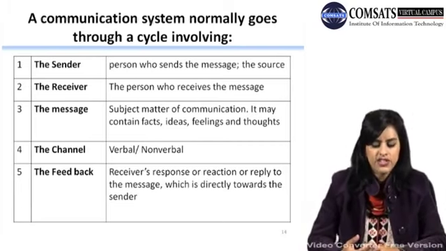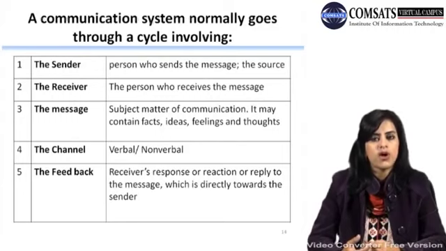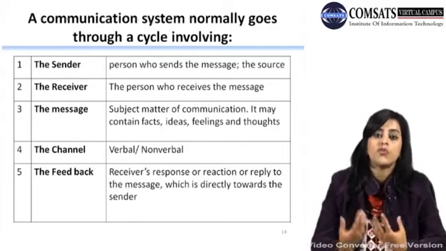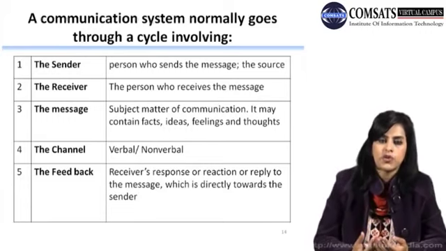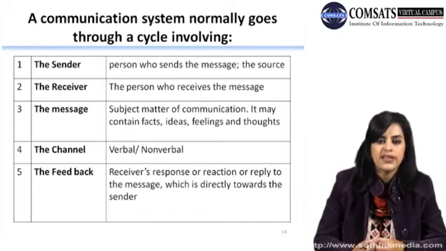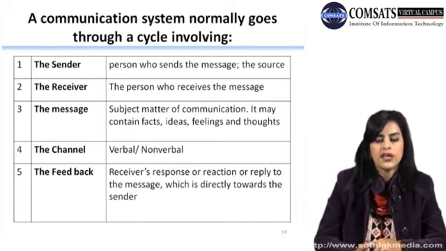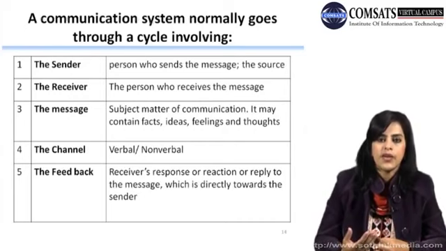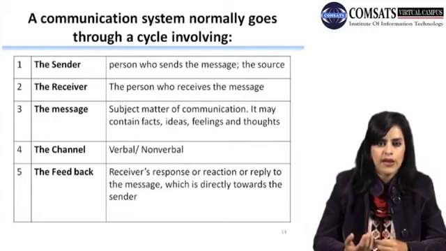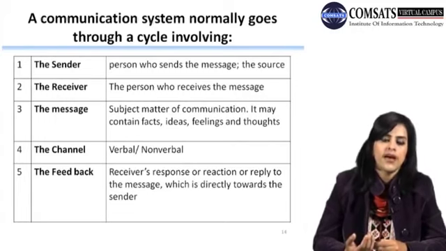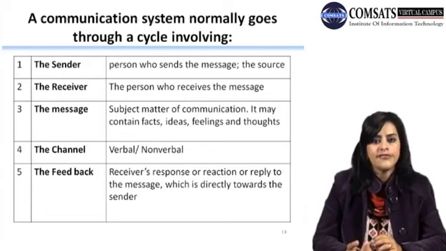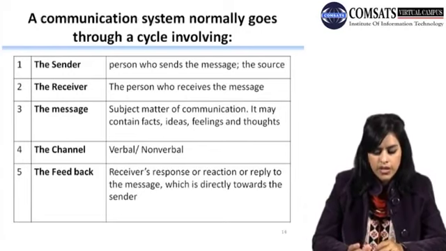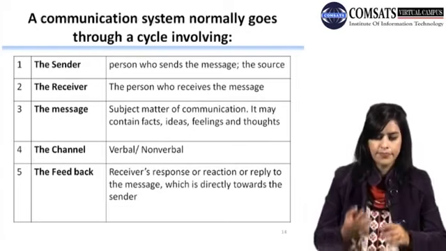Now the fourth thing is the channel. The channel that we use for communication can be verbal, in the form of the words that we are using, taking help of the words in the language, and then non-verbal communication, the facial expressions. Maybe you meet your friend and he doesn't talk to you, and he has made a very bad face, so you would automatically understand that maybe he is not in a good mood to talk to you, or maybe he is angry. And then the feedback, the receiver's response or reaction or reply.